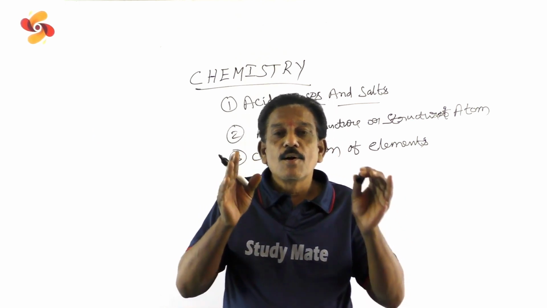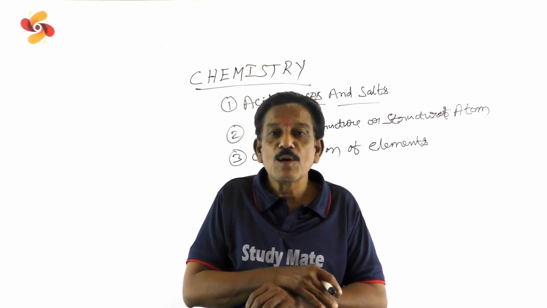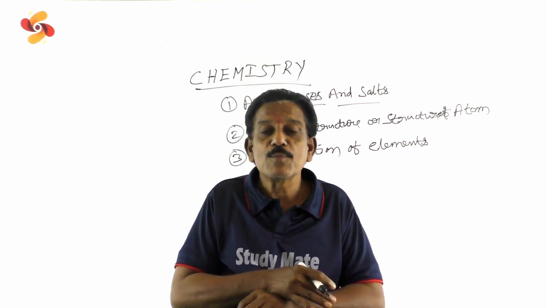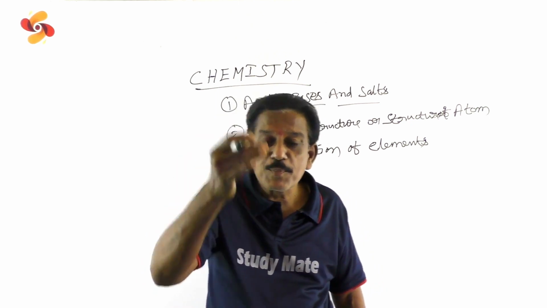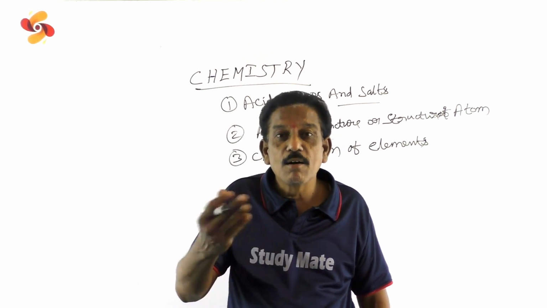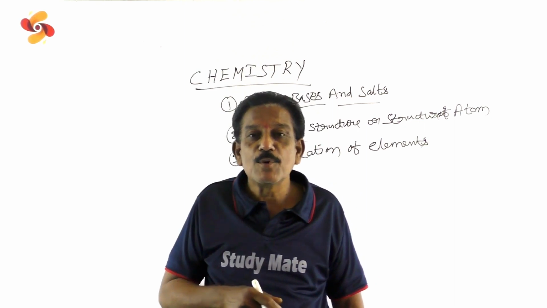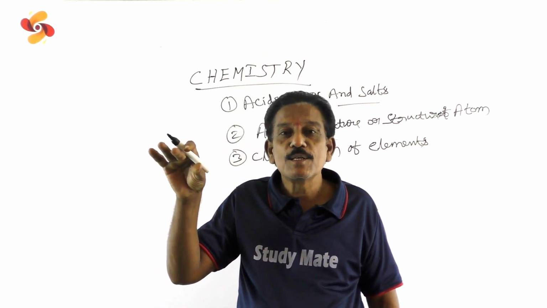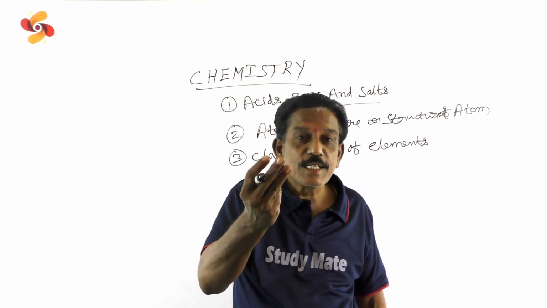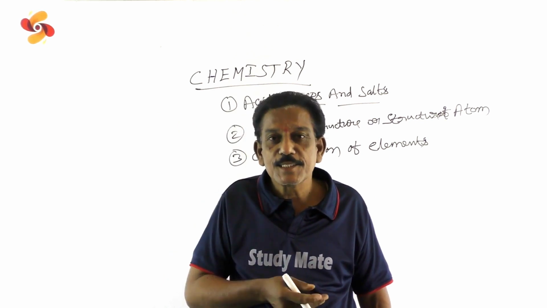And modern periodic table or Moseley's periodic table or long form of periodic table. State the salient features of modern periodic table, or state the salient features of Moseley's periodic table, state the salient features of long form of periodic table. The question will be asked in 3 types. So matter is same, question is different.